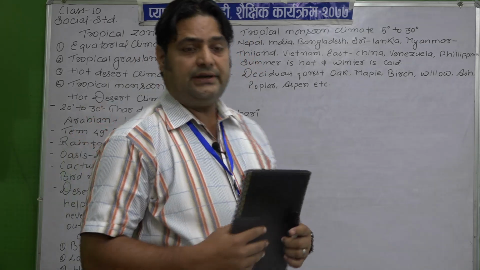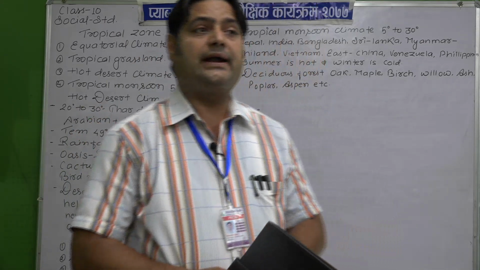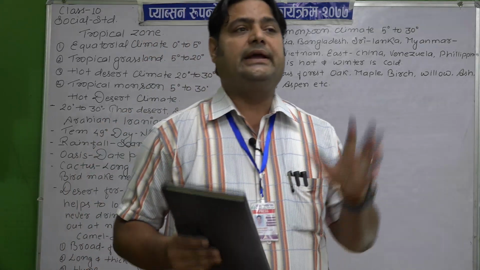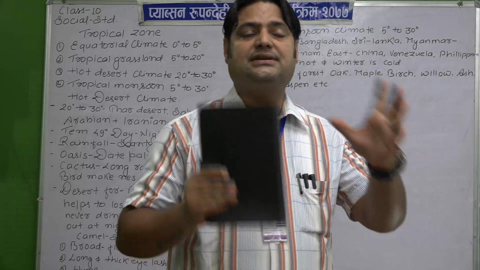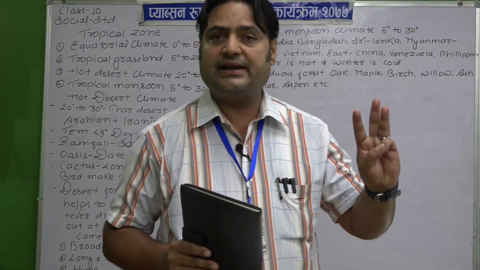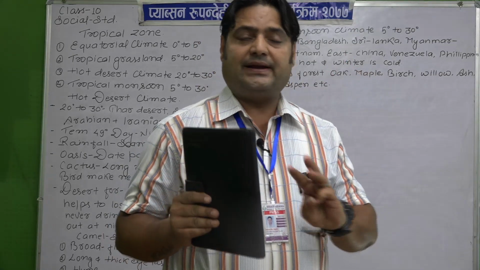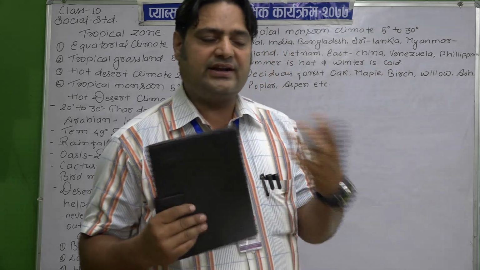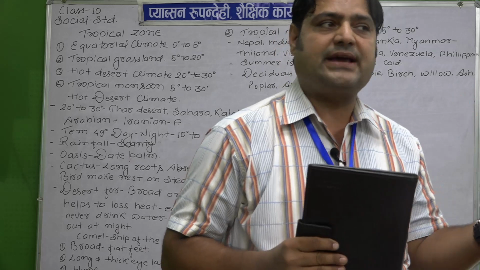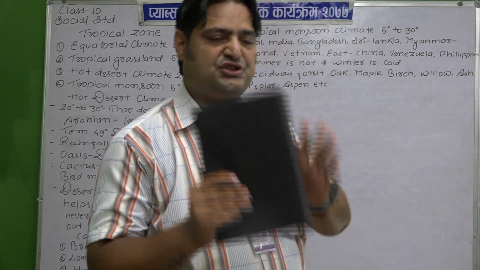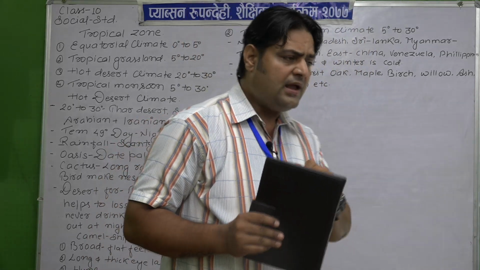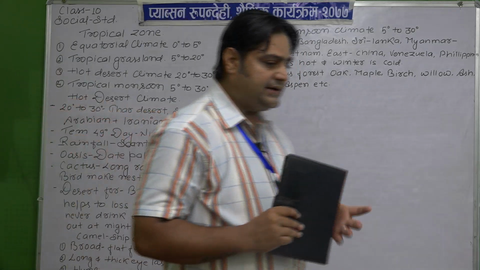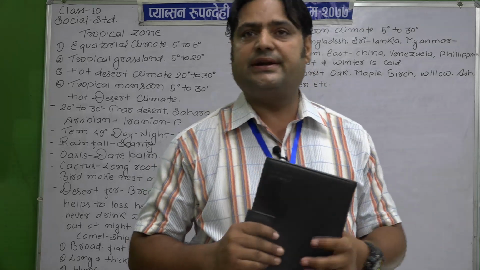My dear student, you know very well that yesterday we discussed the tropical zone. In the tropical zone, there lie four climates. The first one is the equatorial climate, which lies between 0 degree to 5 degree. Yesterday I already recited its characteristics as well as its features. And then there is the tropical grassland, which we also discussed already.